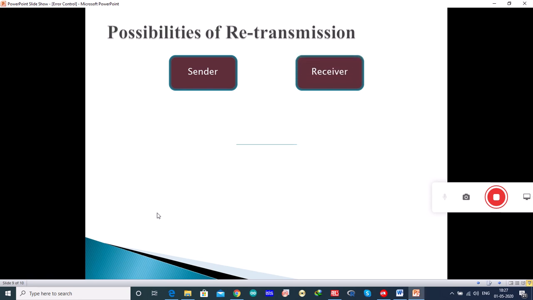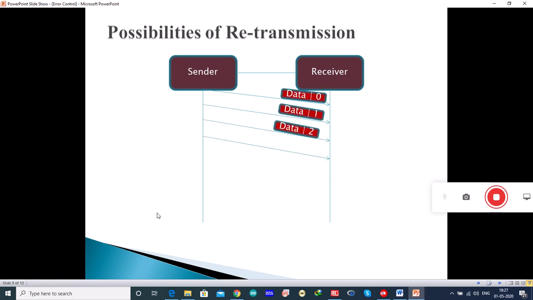You have a sender, a receiver, and a connection between these two. The sender is sending 4 data frames: data 0, data 1, data 2 and data 3. You can see that 3 frames have been transmitted before an error is discovered in the 3rd frame. Here 3 frames have been received and there is an acknowledgement from the receiver, that is ACK2. It means that frames up to data 2 have been received, and then it will send a NAK2. It means that after that it received some damaged or error frame.